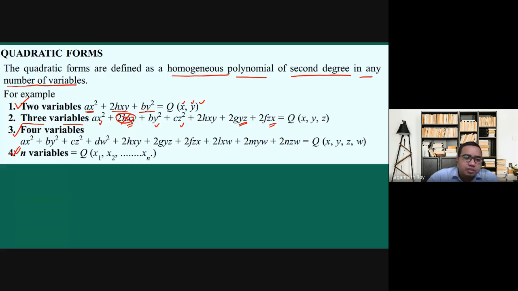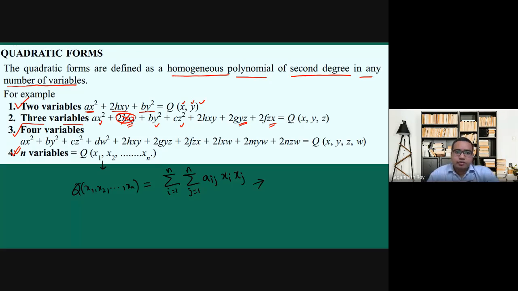So for n variables, we will write the quadratic form of x1, x2, up to xn this way: summation i equals 1 to n, j equals 1 to n, a_ij x_i x_j. So that is a quadratic form in n variables.